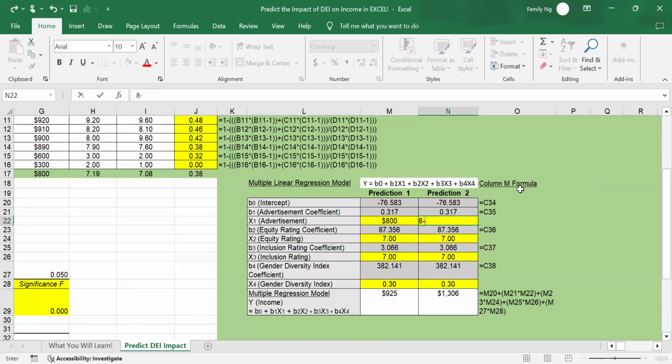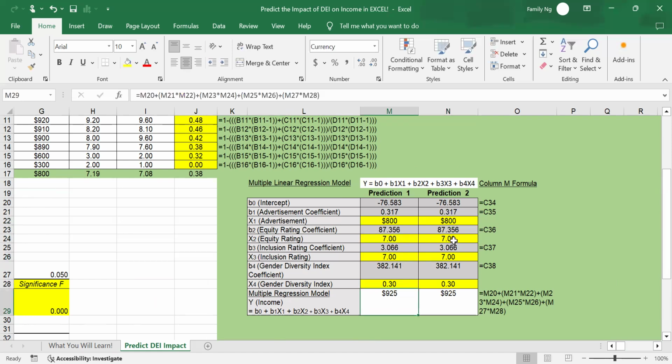Now let's put this back to 800. Now my equity rating is 7 and my income is 925. So if employees' perception of equity increases from 7 to 9, the income increases from 925 to 1,100. Let's revert this back to 7.